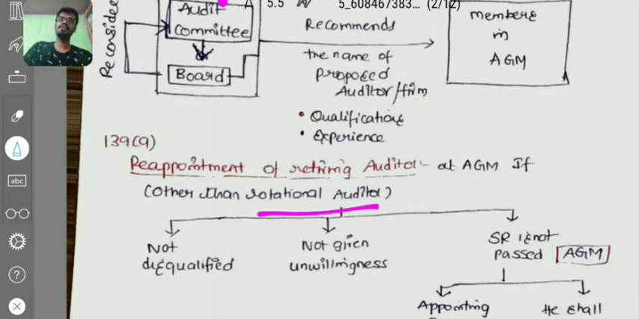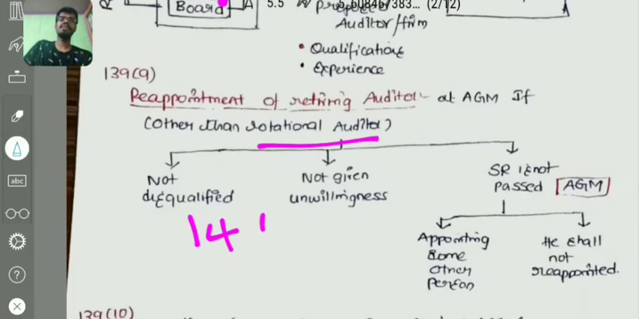The reappointment of the retiring auditor shall be done if he is not disqualified under section 141 and 141 subsection 3, and he has not given his unwillingness to act as an auditor of the particular company, and also no special resolution has been passed in the AGM appointing some other person as an auditor or that the particular person shall not be reappointed. If any special resolution is passed on those points, then that particular auditor is not going to be reappointed, right?